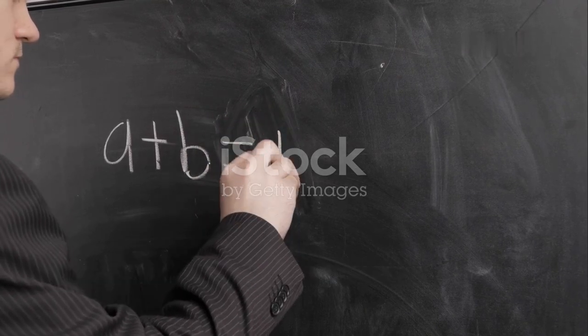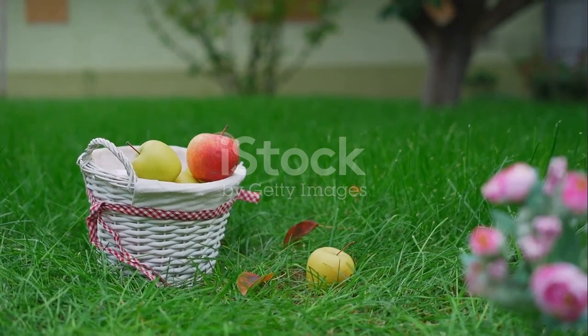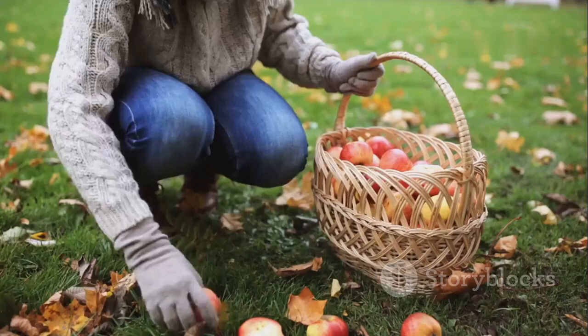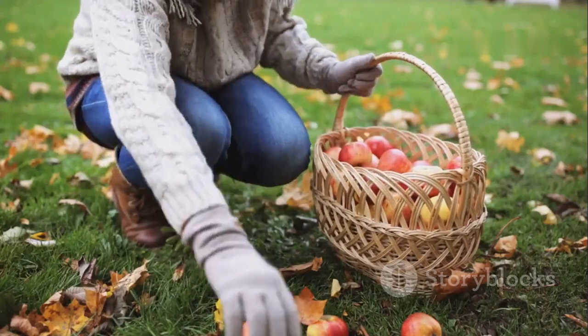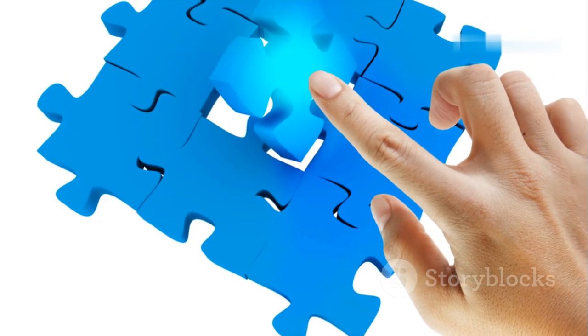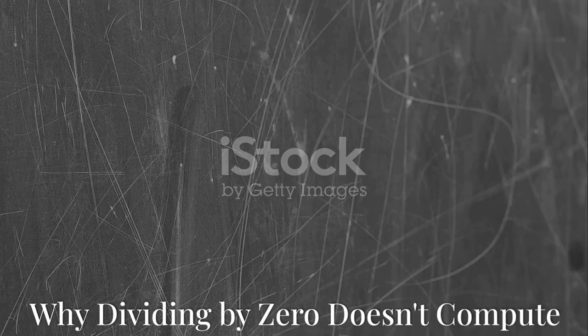Now let's try dividing by zero. Imagine you have 0 apples. You want to share these apples equally among 0 friends. How many apples does each person get? This is where things get tricky. You can't give apples to people who don't exist, and even if you had some apples, you couldn't divide them into 0 groups. It's like trying to fit a square peg into a round hole. It just doesn't work.